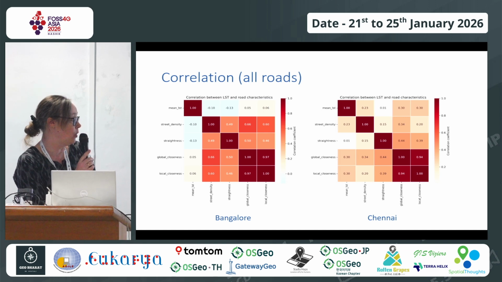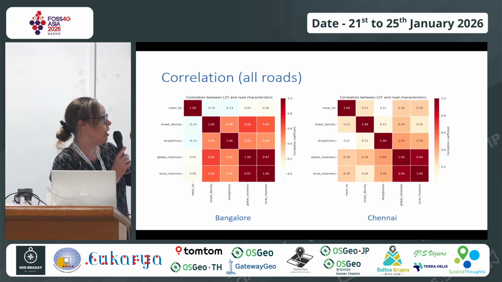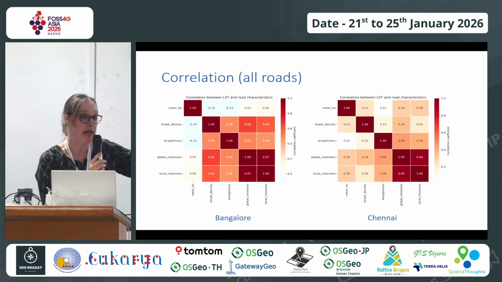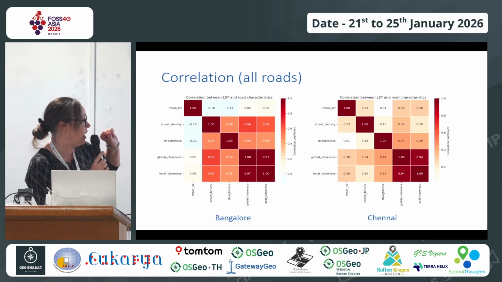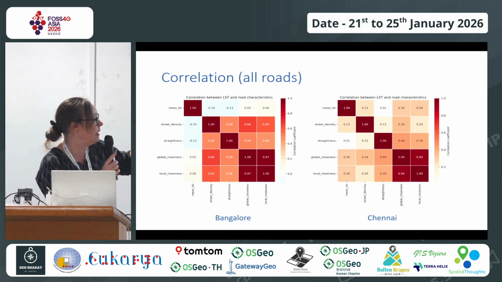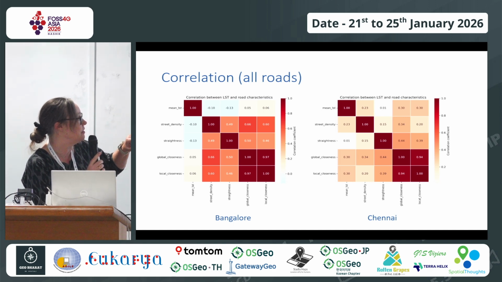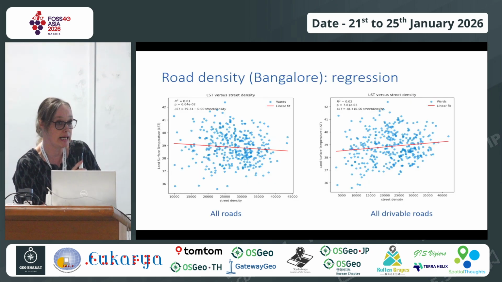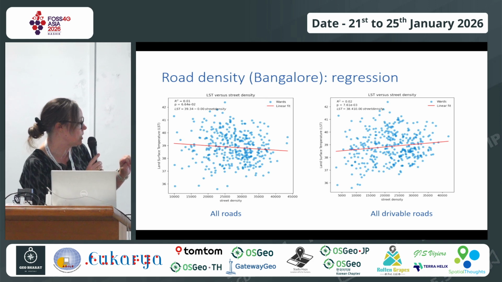Again, I look at the correlation, and this is lower, but for some, than the other metrics like NDVI, NDBI, etc. But we can see some trends, mainly for Chennai, the street density and also the closeness, and for Bangalore, the straightness. So I've done exactly the same here. I've just given the plots.